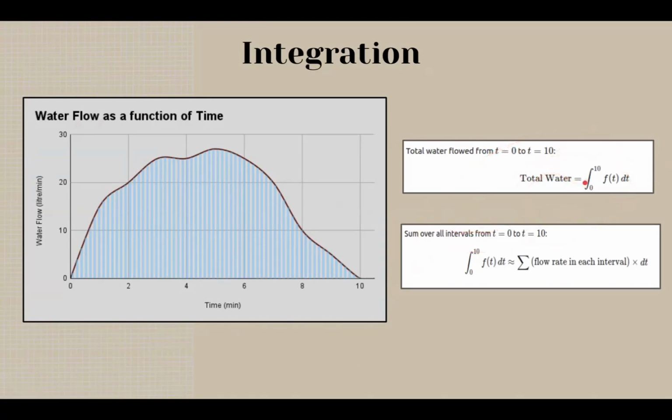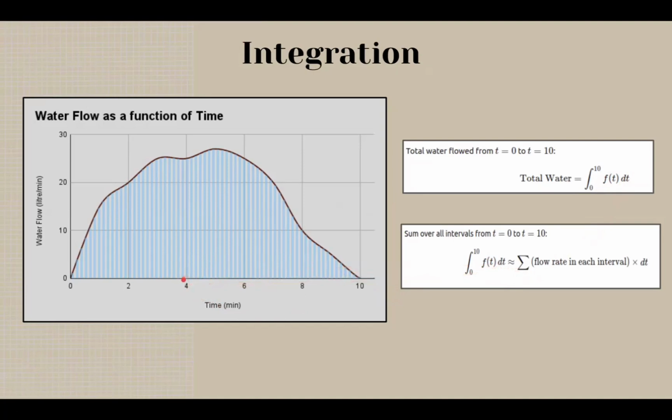So the total water here is going to be given by this expression. Here, this is the sign of integrals, and 0 and 10 are the starting and ending points. And this part here is the water flow rate as a function of time, times dt.